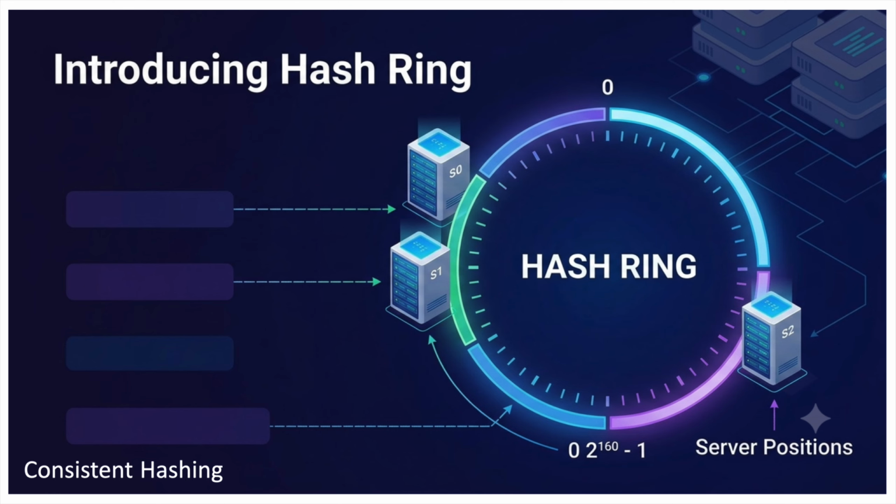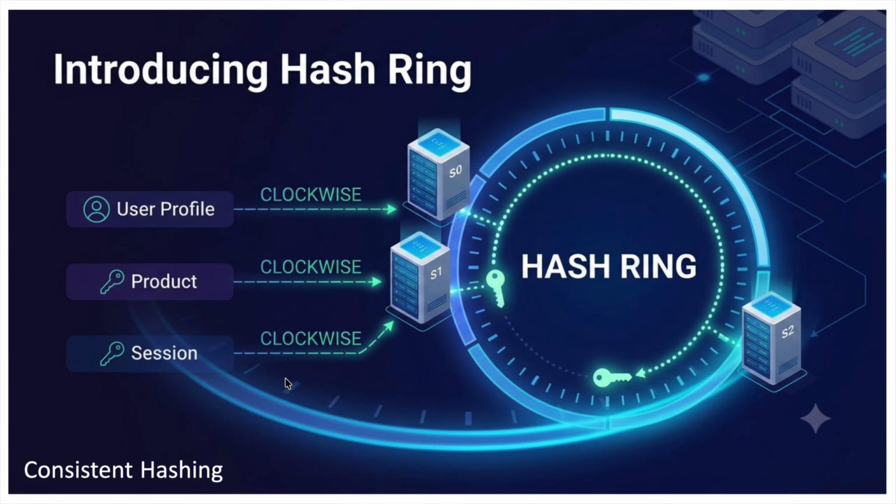Now, to understand how this works, let's build it step by step. Suppose we use a hash function like SHA, which gives me values in the range of 0 to 2^160. This range is what we call the hash space. Imagine this space is distributed not on a straight line but on a ring. We bend it like a circle, and this circle is called the hash ring, as shown in this diagram. Think of it as a giant clock. The end connects back to the beginning.